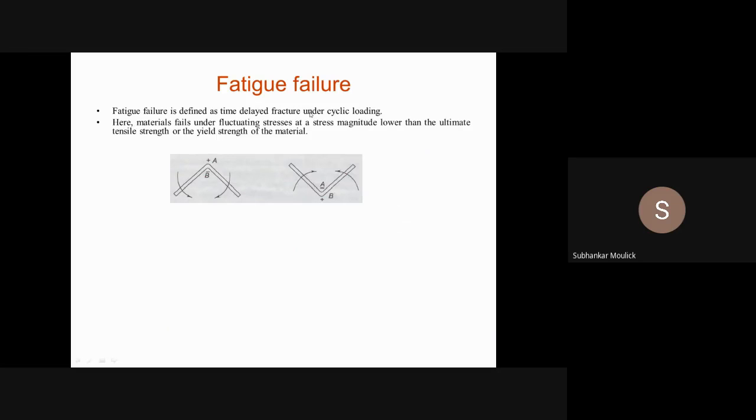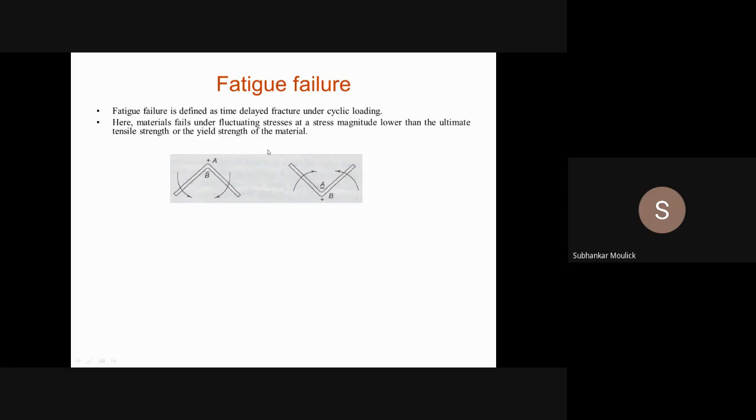Okay, and this particular endurance limit value is much less than the ultimate tensile strength or the yield strength of the material. A material normally fails under fluctuating stresses at a stress magnitude which is the endurance limit, and that endurance limit is lesser than the ultimate tensile strength of the material.